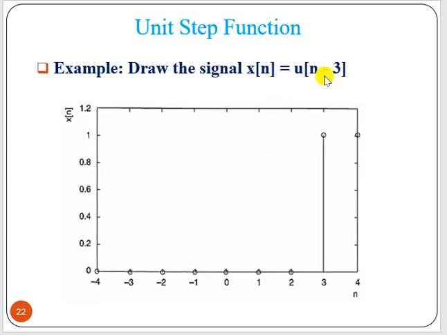Now x of n equal to u of n minus 3, that means it should start from n equal to 3. So before that it is 0, it will start from n equal to 3 and it will go on up to infinity.